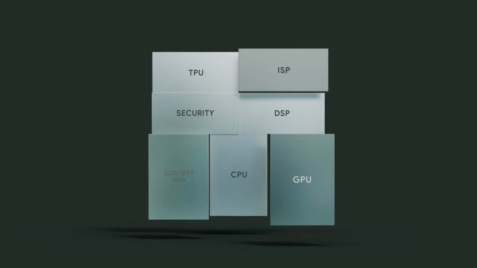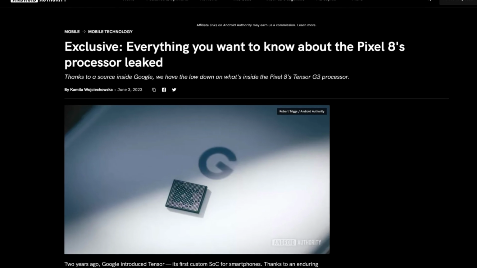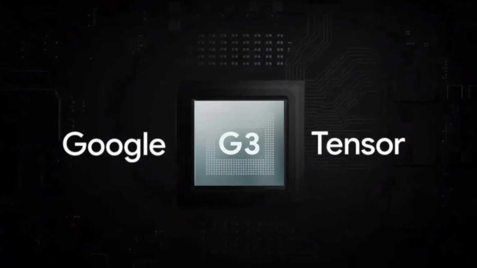The new rumors about the next Google Pixel 8 series say it is using the next-gen Tensor processor, and it seems undoubtedly that the Pixel 8 series will use the Tensor G3. So we will talk about rumors about the Tensor G3 and what improvements it brings in the next generation.